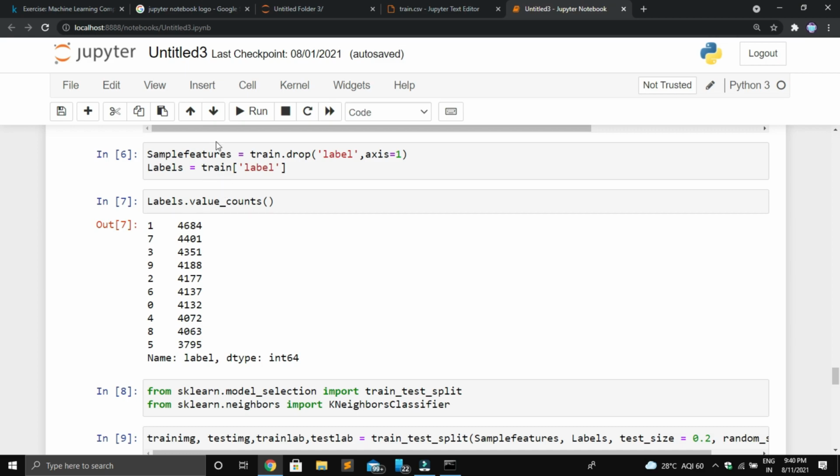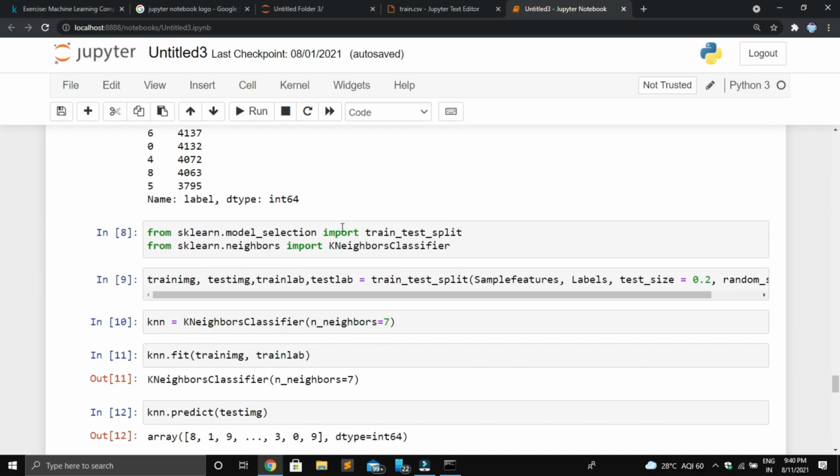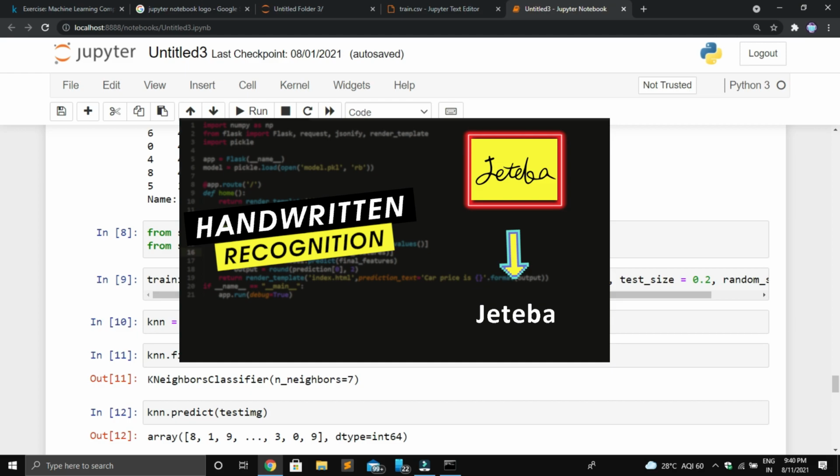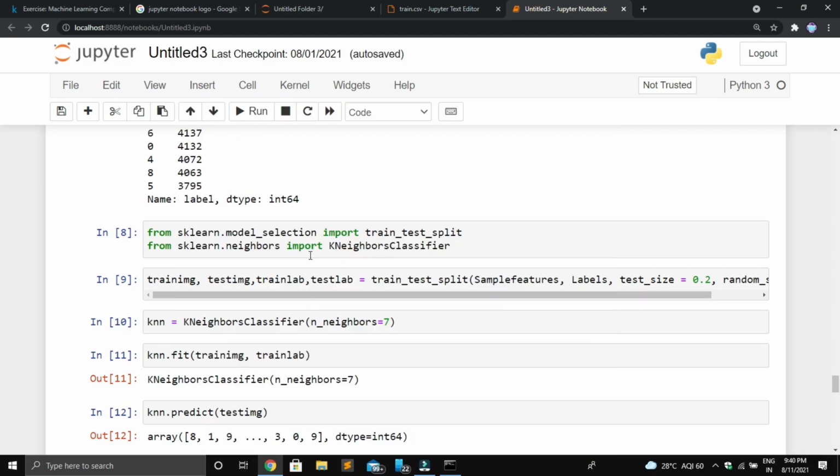Next, I implemented the k-nearest neighbor algorithm on the train dataset. If you don't know about this algorithm, please check this video. I explained very clearly about the k-NN algorithm using real-time examples.